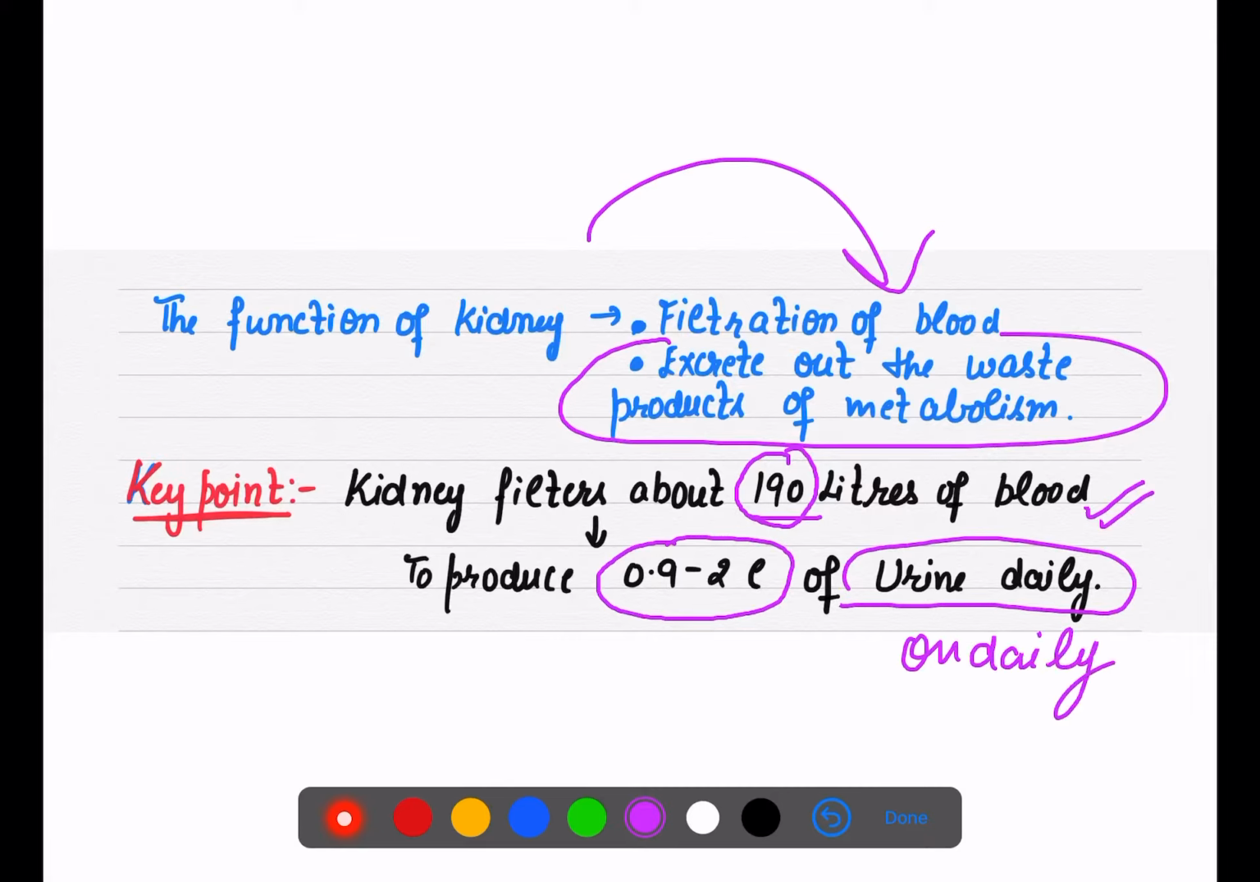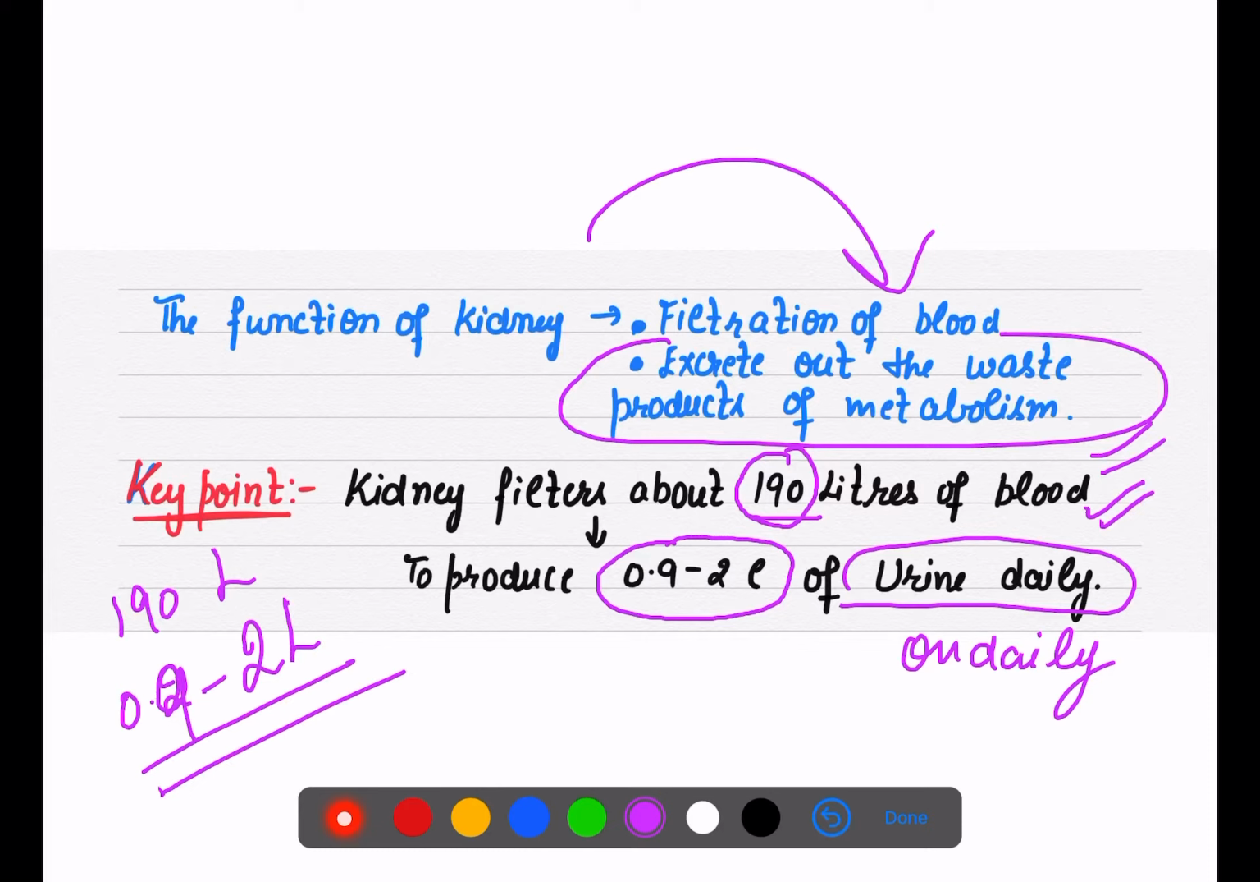So how much blood is filtered? If the question comes, that is 190 liters. How much urine is produced? That is 0.9 to 2 liters of urine is produced daily.